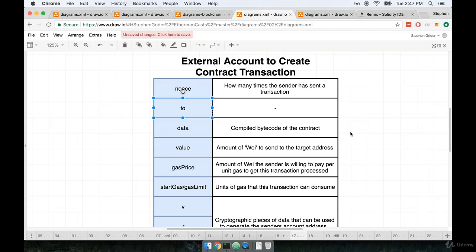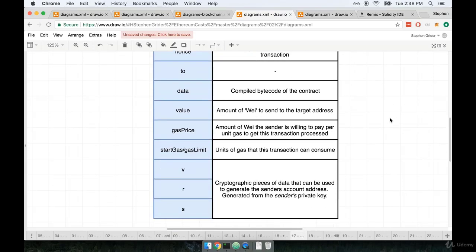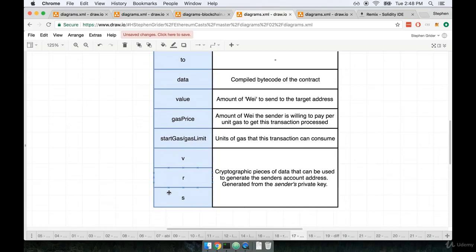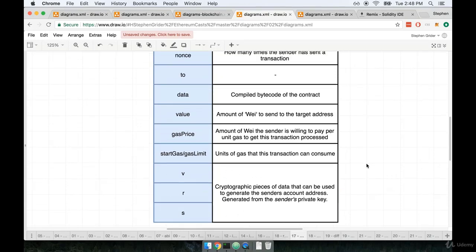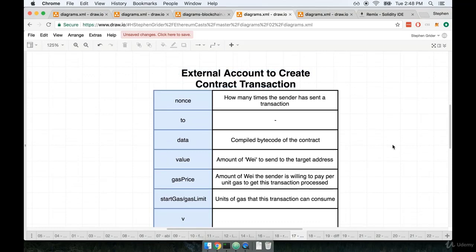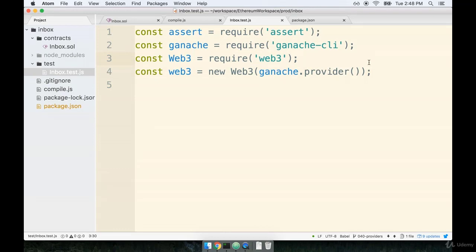Now, how is that relevant to what we're doing right now? Well, remember, the entire idea here is that when we attempt to create a contract or deploy a contract to our local test network that is running through Ganache, we're going to have to make sure that we have some account that we can use to actually deploy it, like an account that you or I create. And for that, luckily, you and I don't have to do anything extra. The Ganache module that we already installed and have configured inside of our project automatically creates a set of accounts for us to use as soon as that test network boots up.